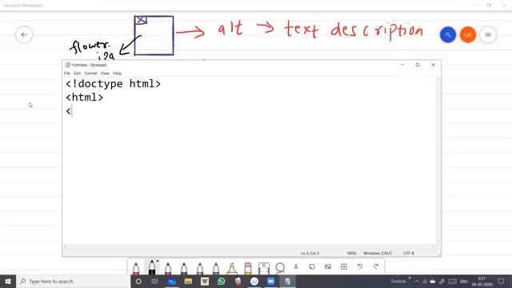Then I'm using the head. This is the basic structure which you all know. Then go with the title.